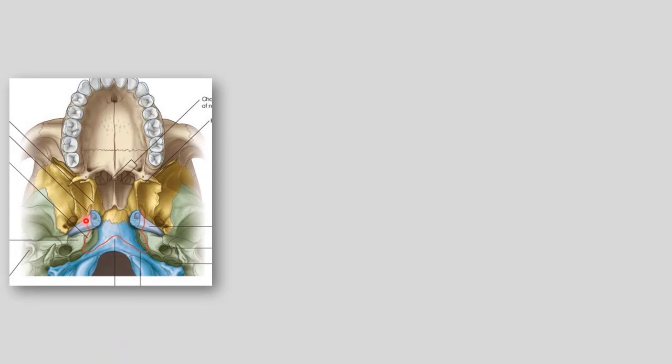This red line shows the line of attachment of pharyngobasilar fascia. This is the pharyngeal tubercle in front of the foramen magnum, and this is the medial pterygoid plate, and pharyngobasilar fascia is deficient here to receive the communication of the eustachian tube to the nasopharynx.